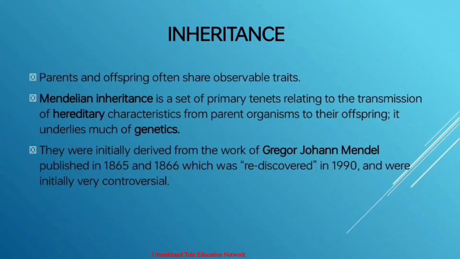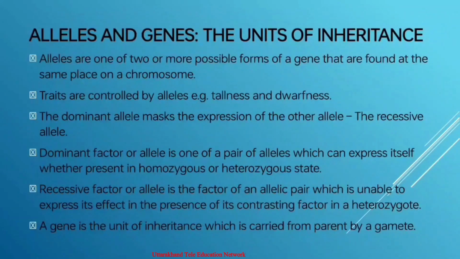Each organism has a large number of characters such as height, skin color, and flower color in plants, and each character is represented in an individual by two unit factors which are now called alleles. The alleles occupy the same gene location on the two homologous chromosomes. When both the alleles represent the same gene, the condition is called homozygous, which we will learn in this slide, about alleles and genes, which are called the units of inheritance.